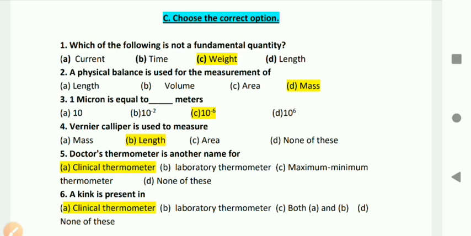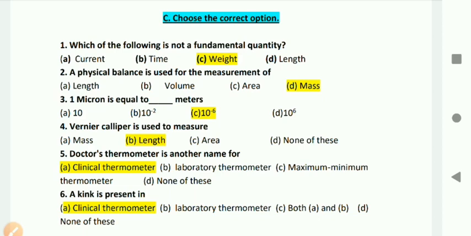Next, question number 3rd. 1 micron is equal to dash meters. Option number C, 1 micron is equal to 10 to the power minus 6 meter. Micron is a submultiple unit of meter. 4th, vernier caliper is used to measure length, so option number B is the right answer. 5th, doctor's thermometer is another name for option number A, clinical thermometer.